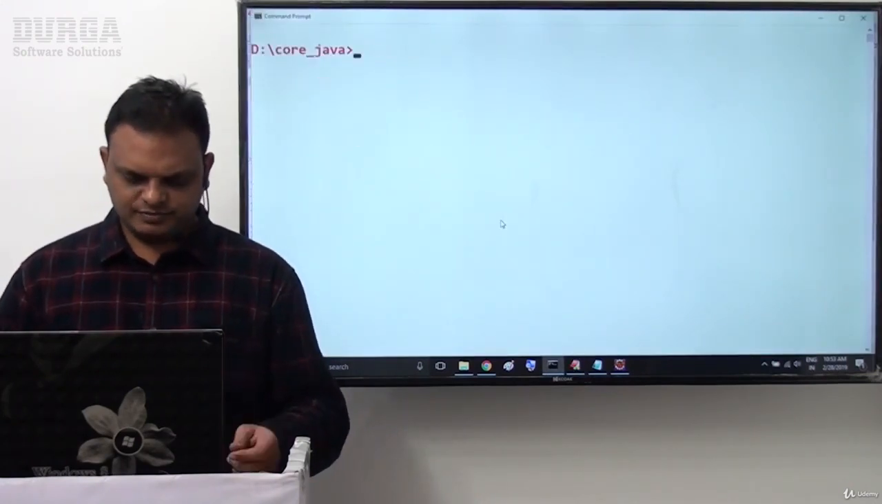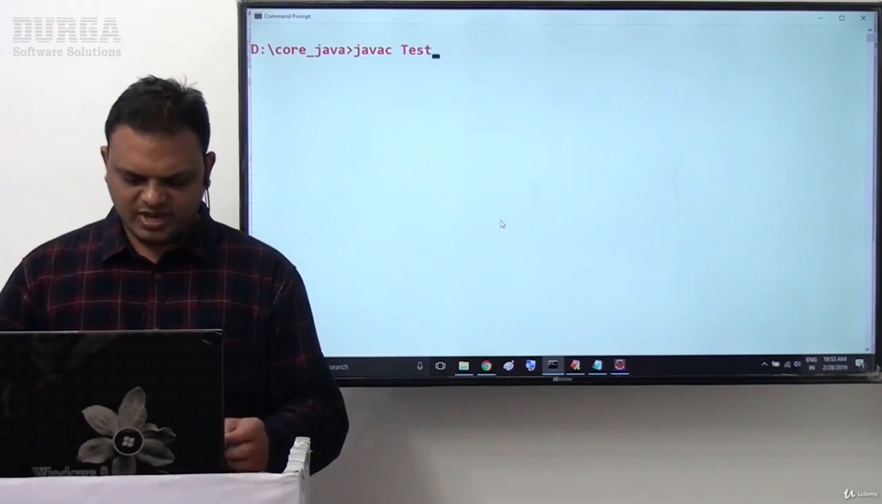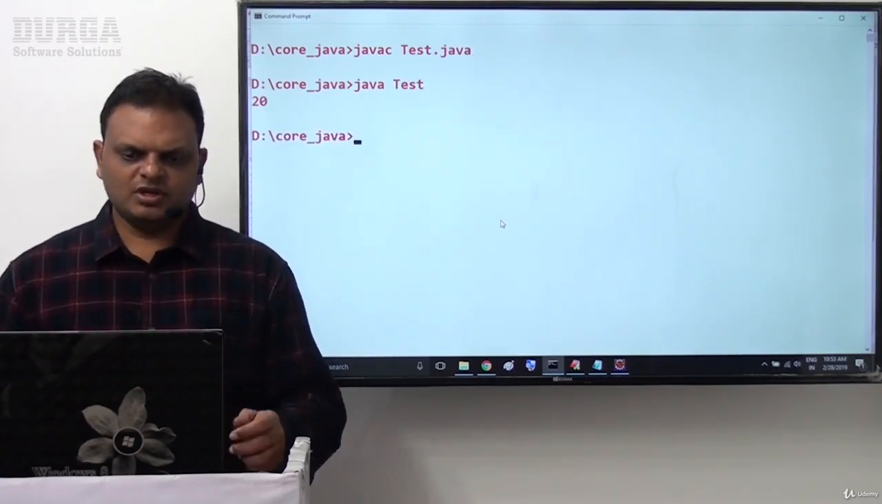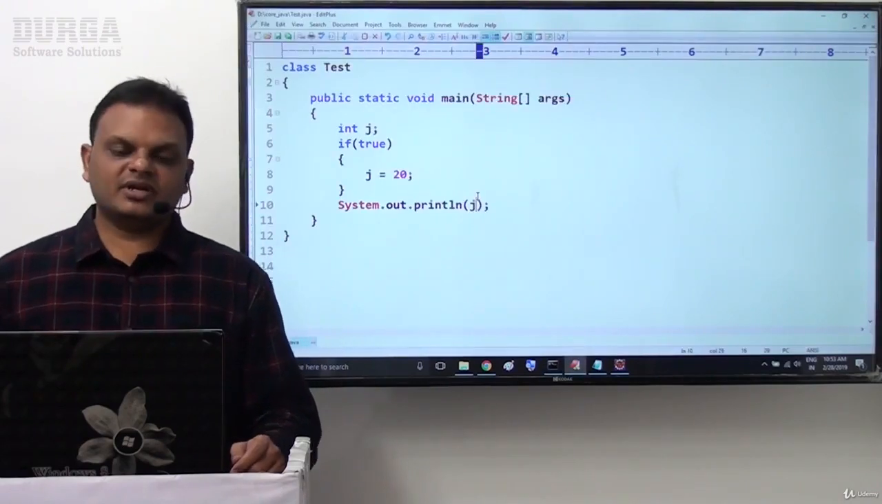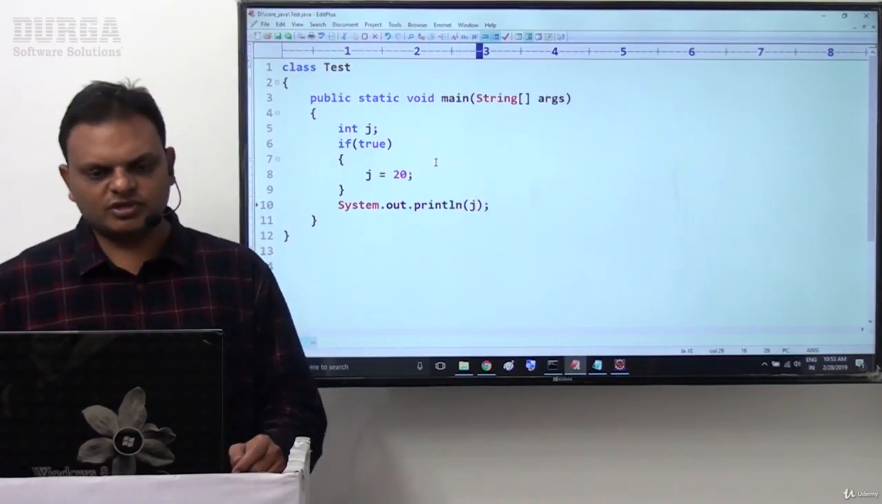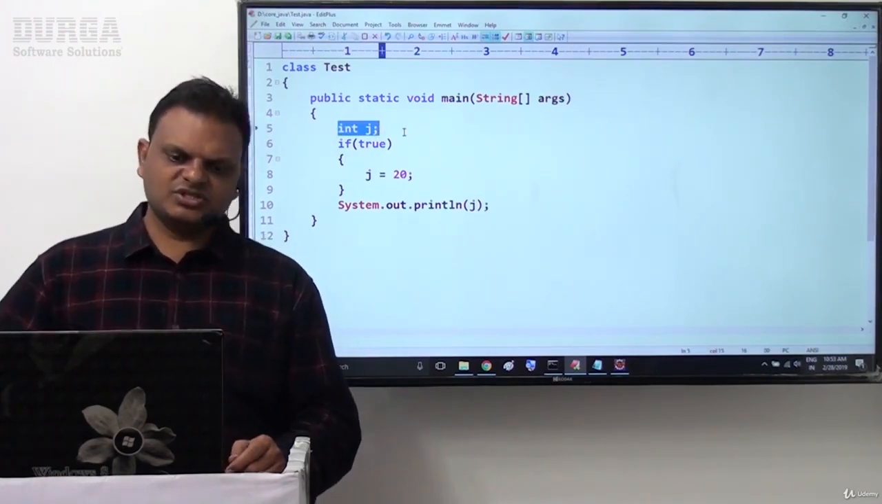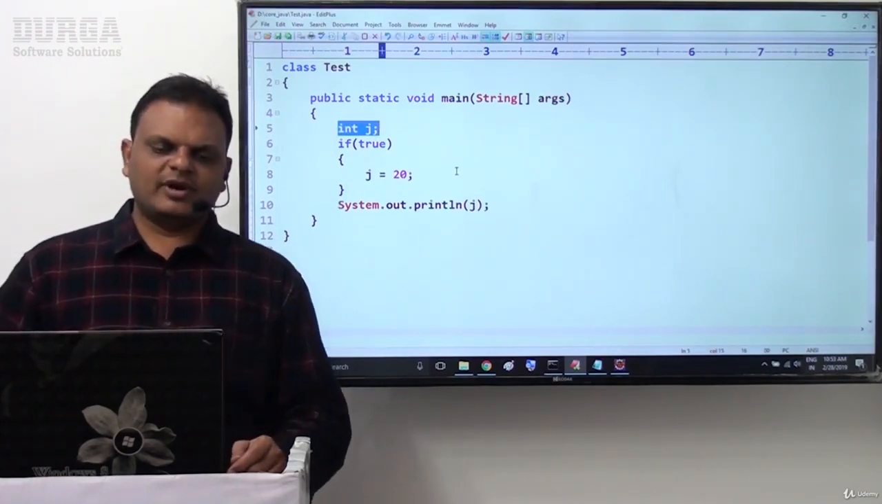Let us check this one. Javac Test.java. No compilation error. Java Test. Output is 20. Why sir? Why are we getting no compilation error and output 20? The compiler will recognize the j variable. It is a local variable without initialization. Now what does the compiler have to do?